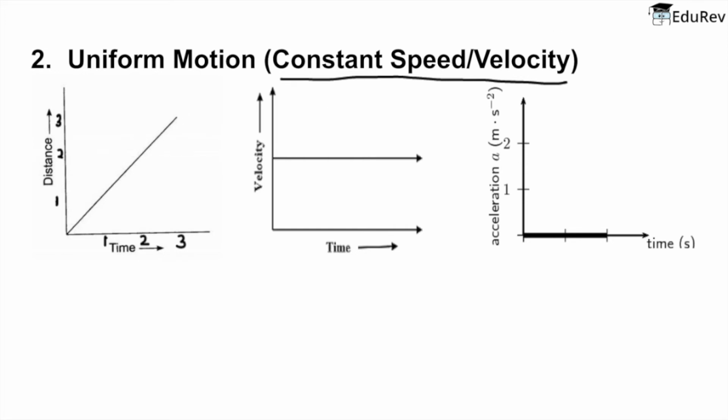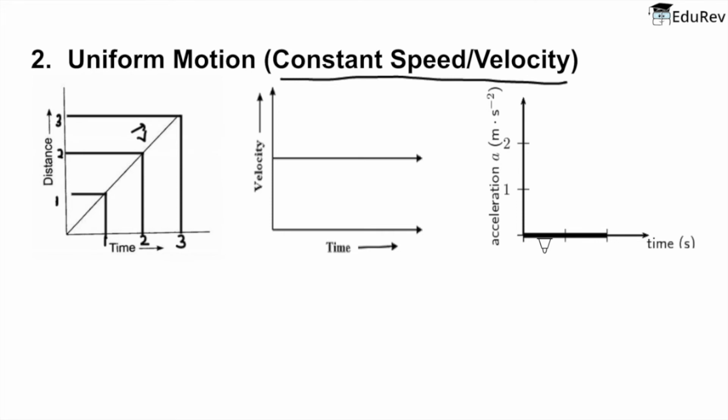So if you are at distance 1 at time t equal to 1, then at t equal to 2, you move to distance 2. Thus at t equal to 3, you will be at distance 3 meters. So this is our distance-time graph, a straight line which represents none other than the velocity of the motion.